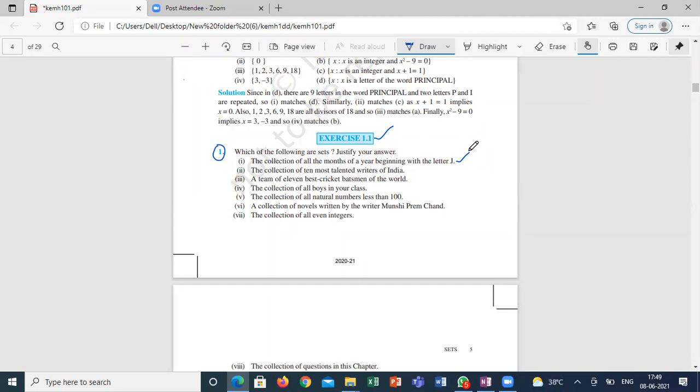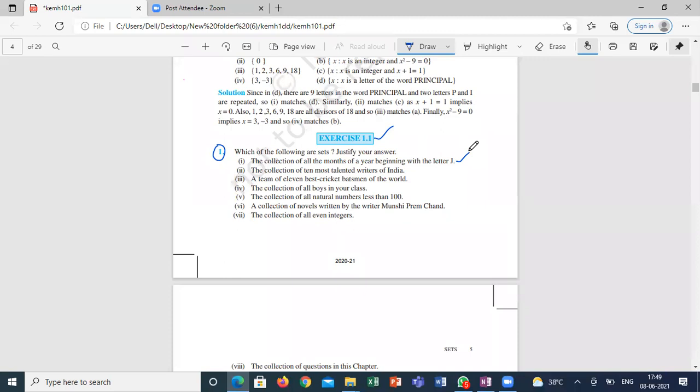The team of 11 best cricket batsmen of the world. Not a set, sir. You can say the team of best cricket batsmen which scores highest runs, then I can form a list. You can list out who scored all the runs, like in his career, what is the total runs based on his ODI or whatever. But he didn't give any proper.